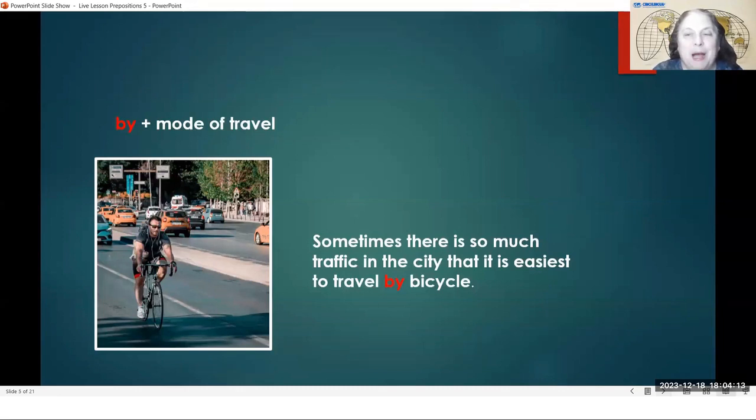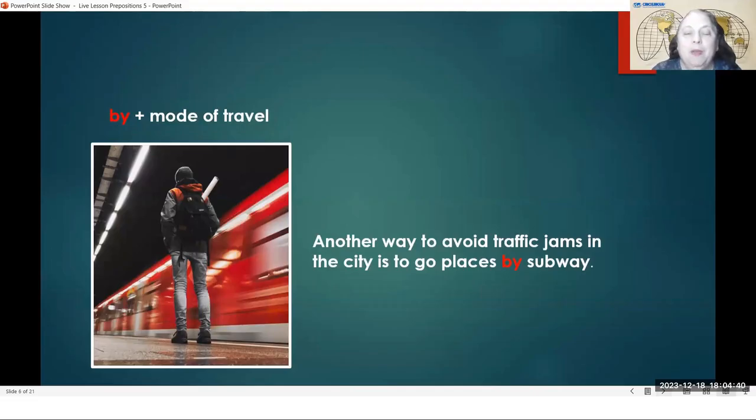So the first preposition is by, and the first use of it is to say by with a mode of travel. That means a way of traveling. Sometimes there is so much traffic in the city that it is easiest to travel by bicycle. So what is the way that this person is traveling? They are traveling by bicycle. Another way to avoid traffic jams in the city is to go places by subway. This person is traveling how? They are traveling by subway.